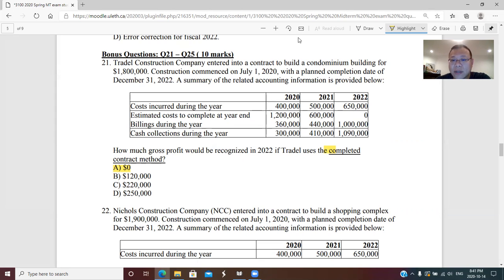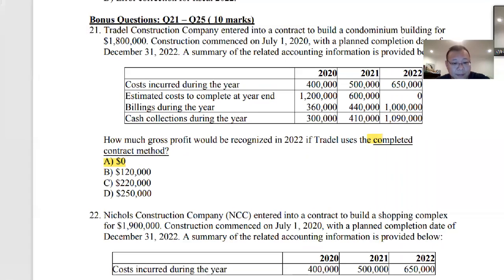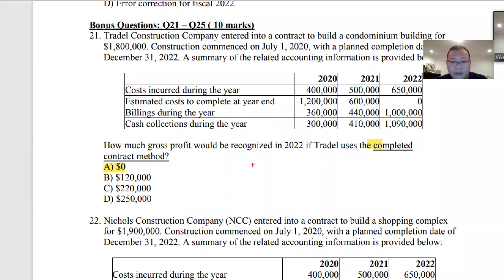That's 1.8 million, your price, minus your total actual cost, which you figured out at the end of 2022, 1.55 million.